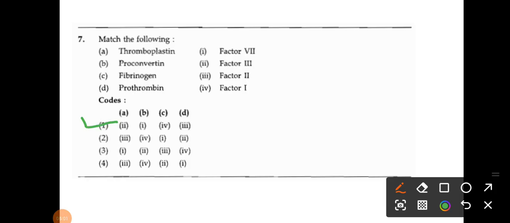Thromboplastin is factor 3, proconvertin is factor 7, fibrinogen is factor 1, and prothrombin is factor 2. So option 1 is the correct answer to question number 7.